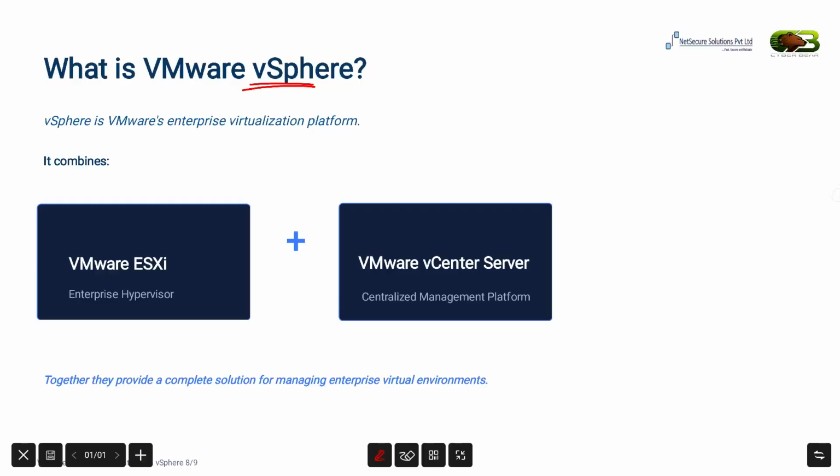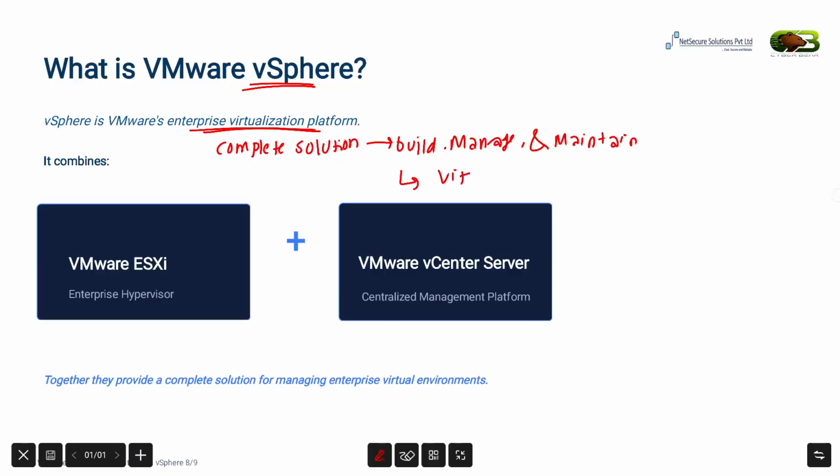In simple words, it is a complete solution that helps organizations build, manage, and maintain their virtual infrastructure.